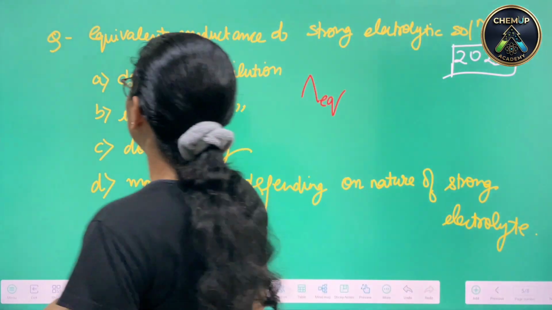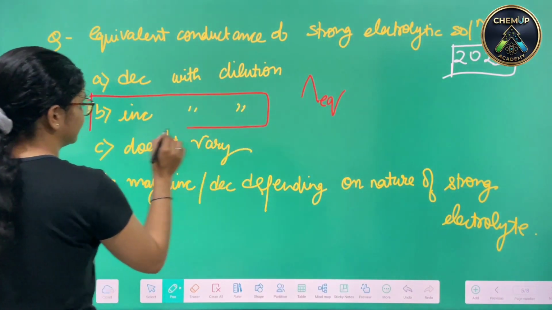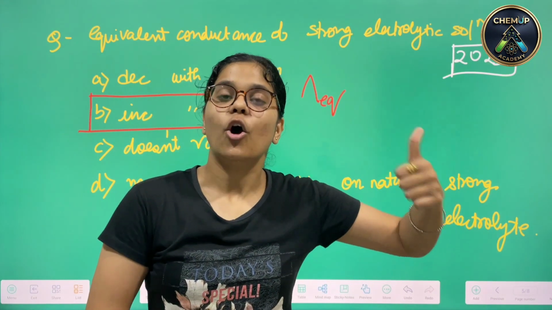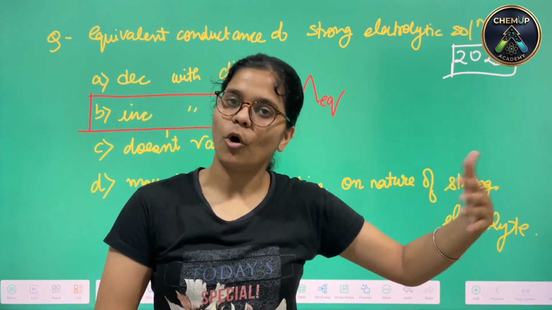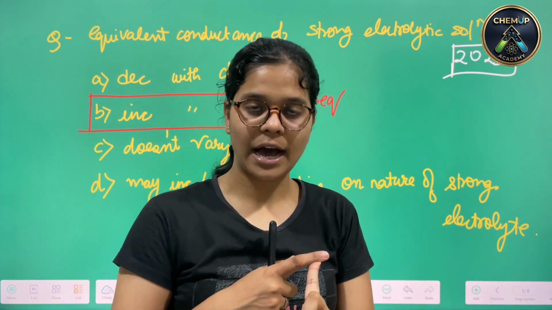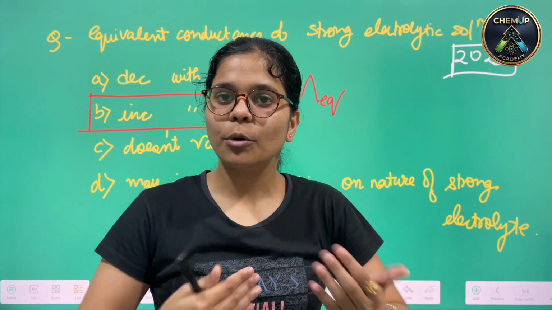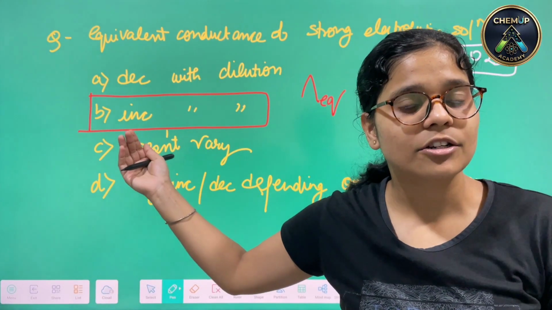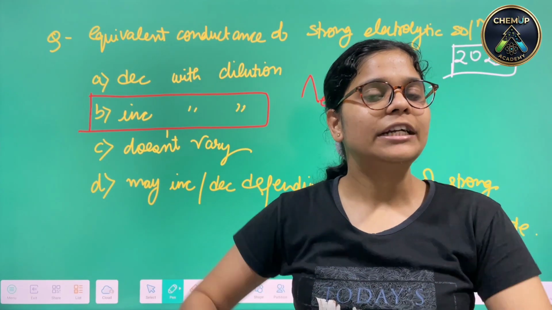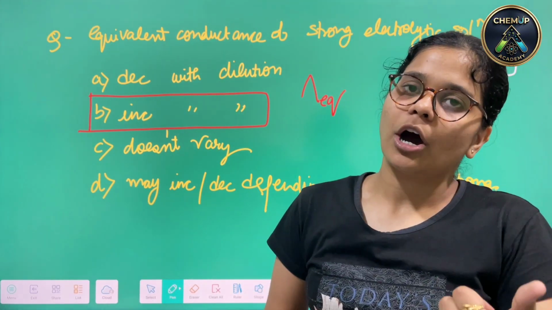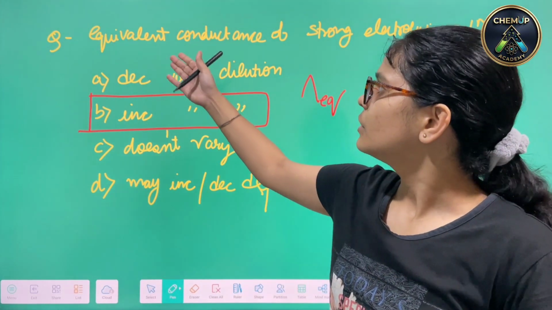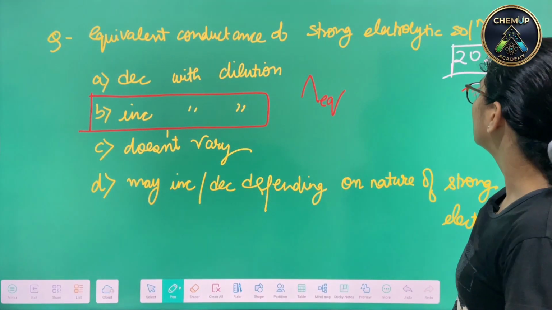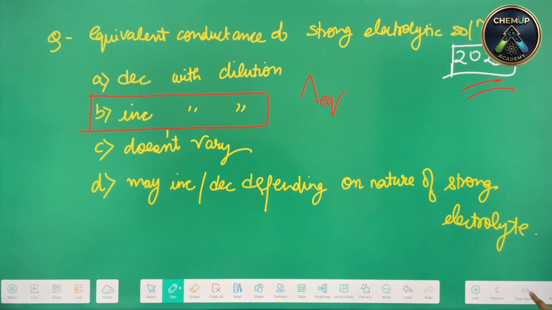Therefore, we can go with option B, which says that as dilution increases, the molar conductance increases because the mobility of the ions increases, and the more the mobility, the more will be the conductance. Similarly, for equivalent concentration, the more the mobility, the more shall be the conductance, and the more will be the equivalent conductance. Like that only we can solve. So this was your question for 2025. Coming on to the next question.